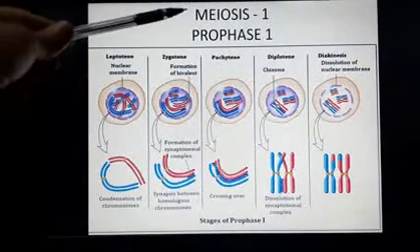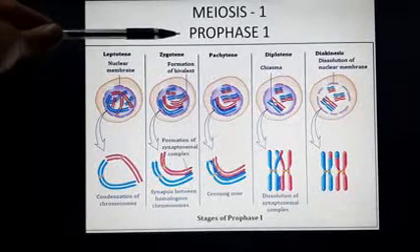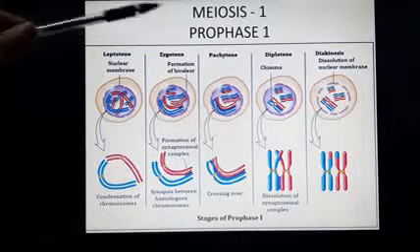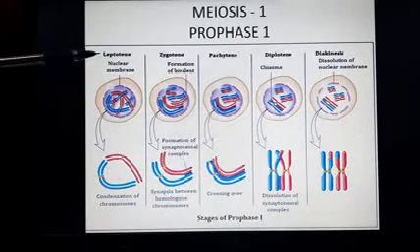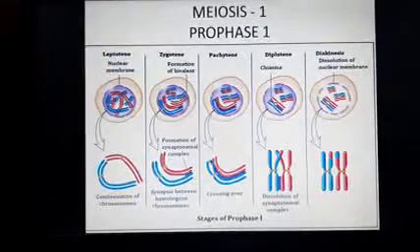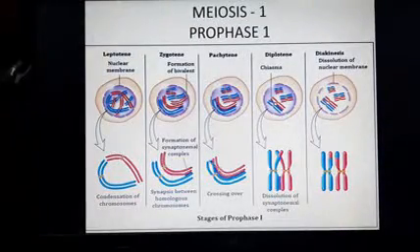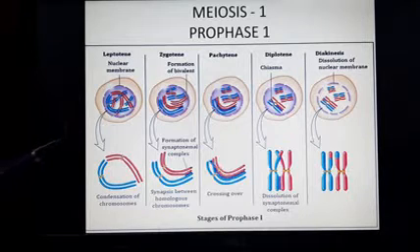So in meiosis 1, which has 4 stages, we are going to look at prophase 1, and this is a little lengthy phase because it has 5 substages. The 5 substages are leptotene, zygotene, pachytene, diplotene and diakinesis. Now these phases are not mentioned in your book, but there is a question at the back of your textbook which asks you to explain the 5 phases of prophase 1, and that is why I have this slide here.